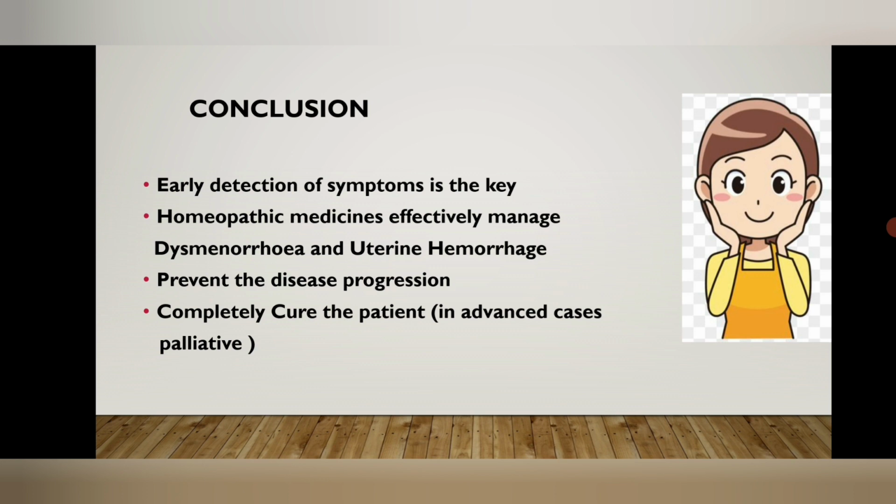The early detection of the symptoms is the most important key for the treatment. The medicines effectively manage the patient and prevent her from complications and undergoing surgery. It prevents the disease progression and completely cures the patient. In advanced cases, homeopathy acts as a palliative, so it is the hope for hopeless patients. So homeopathy should be the first choice in the treatment of female diseases.